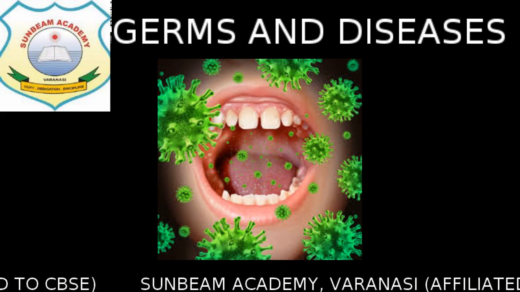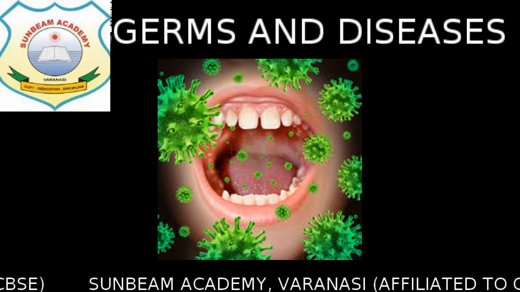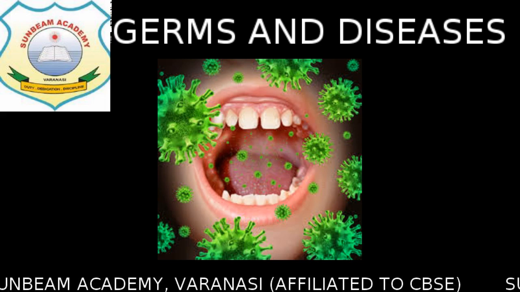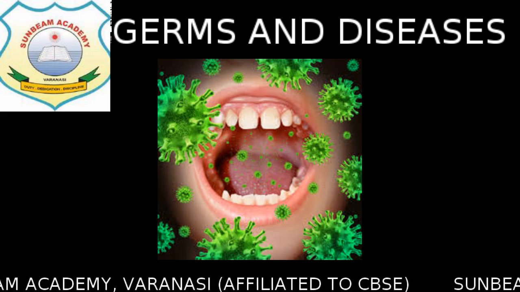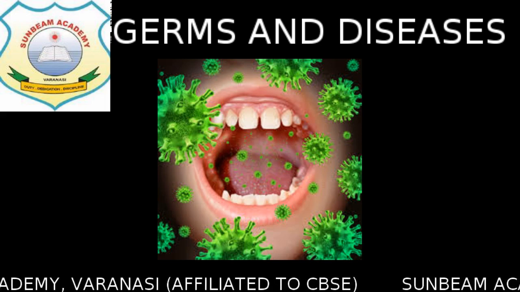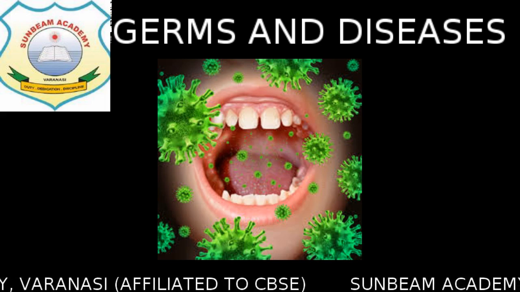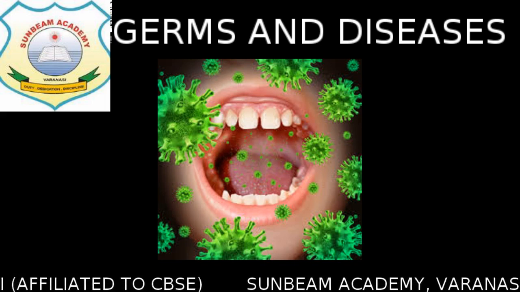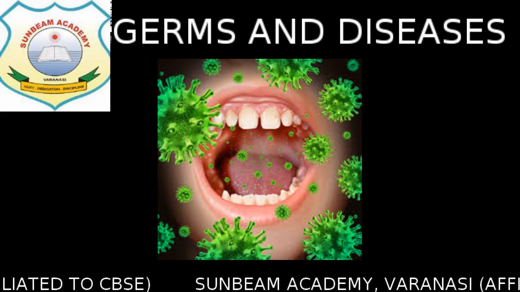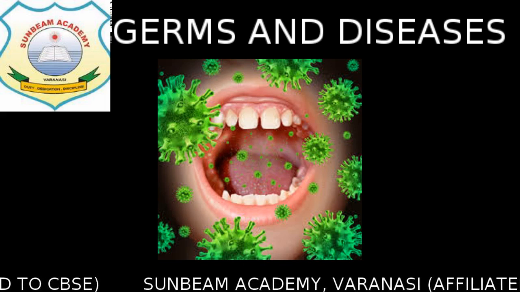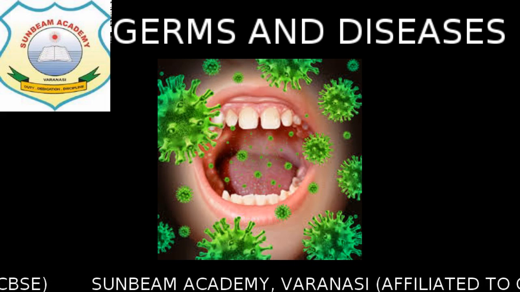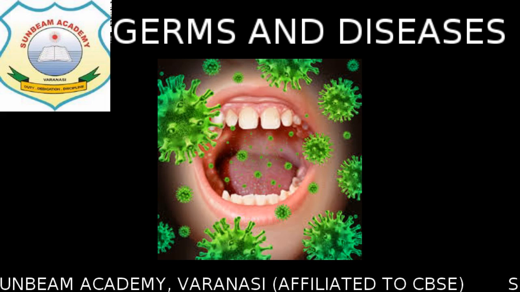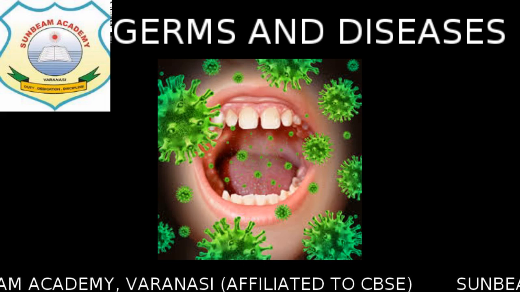Next, if you remember, these common diseases caused by microbes we have recently discussed, so I don't think we have to discuss them again. That is your dengue, malaria, swine flu, typhoid, diarrhea, and jaundice. We discussed the causal organism, then the symptoms, then the prevention, how we can control them. So this was all in this chapter which we have studied.